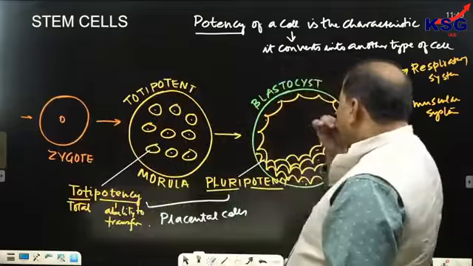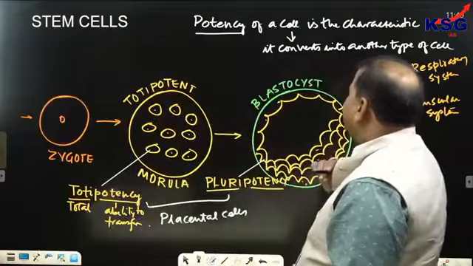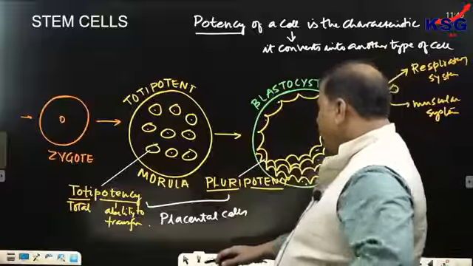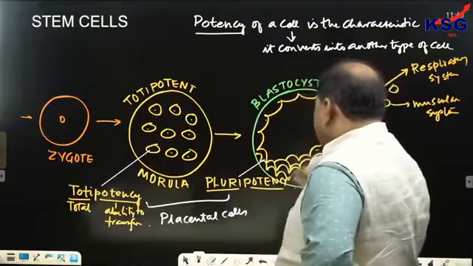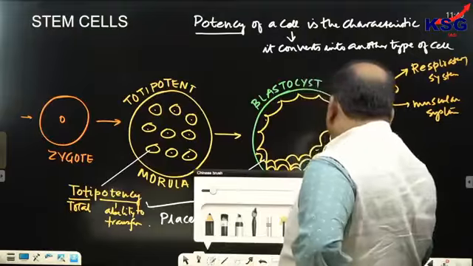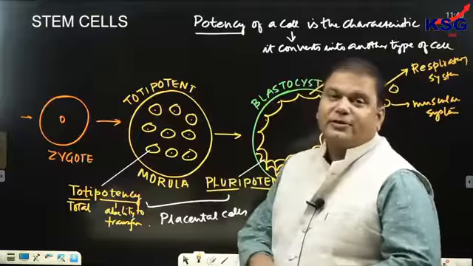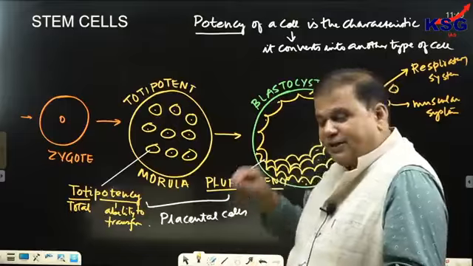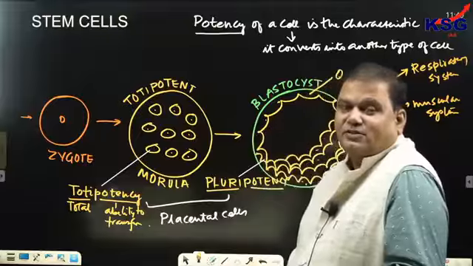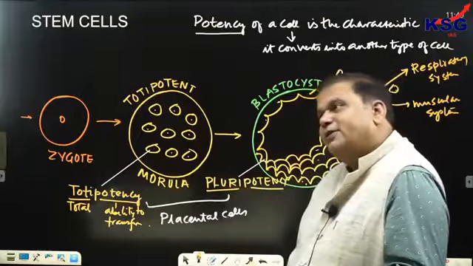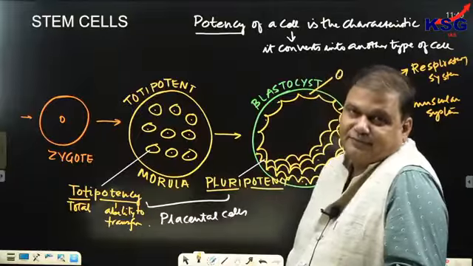See, if we are going to extract artificially one cell from the blastocyst stage, these are pluripotent cells. But if we take out one cell from this, the entire fetus is going to die. Why?